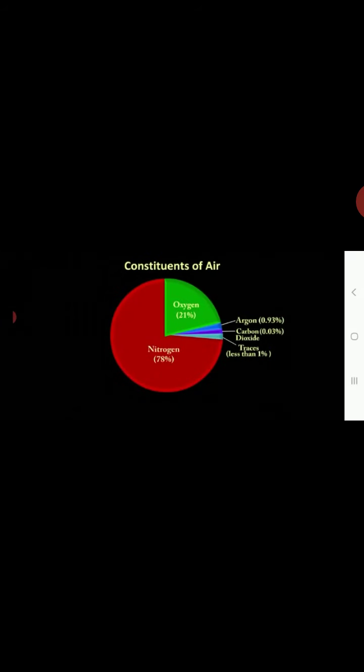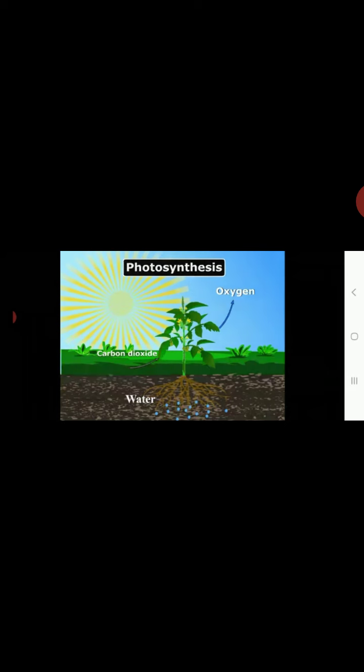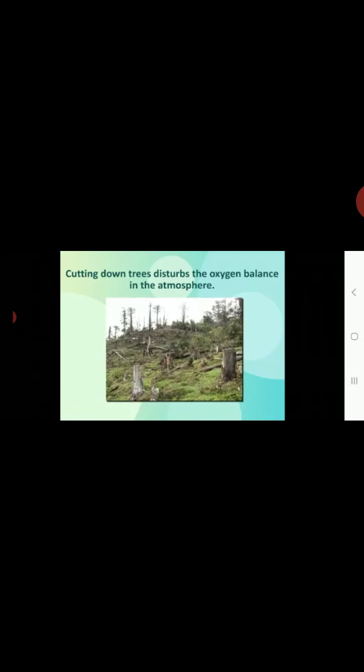Oxygen makes up 21% volume of air. All living beings inhale oxygen for their survival. Green plants produce oxygen during photosynthesis. Cutting down trees disturbs the oxygen balance in the atmosphere.